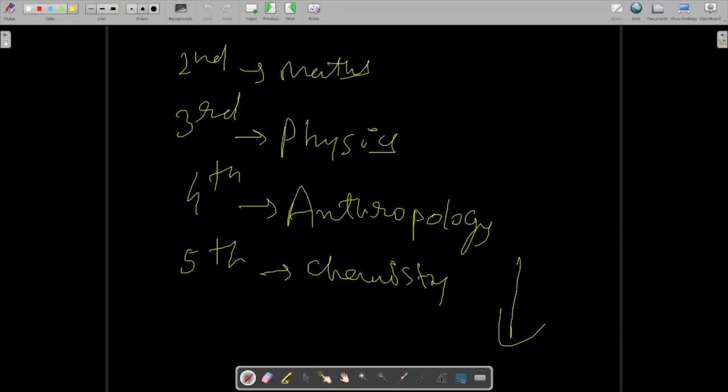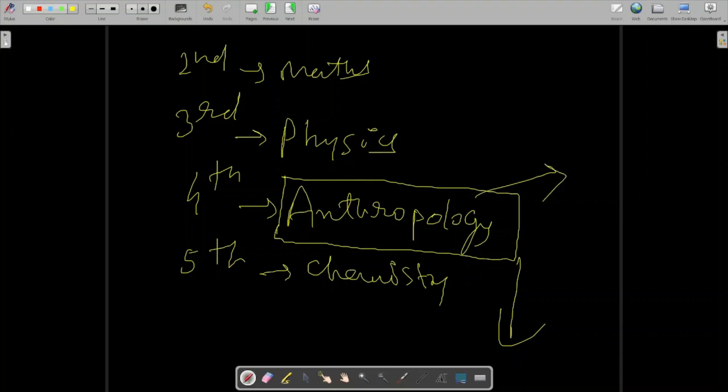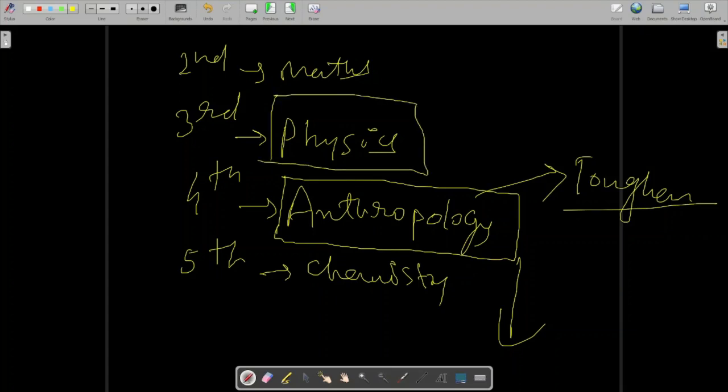But among these, I think anthropology is tougher. But for whom is it tougher? A person with a science background, for example someone who has done BSc and MSc in physics, for that person anthropology might be a totally new subject. So you have to keep this in mind. But still it is manageable.